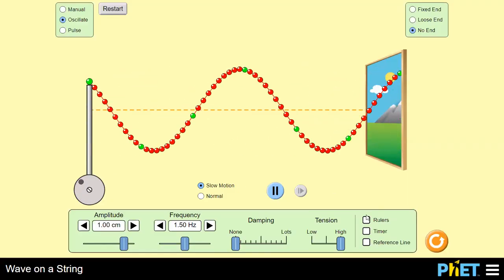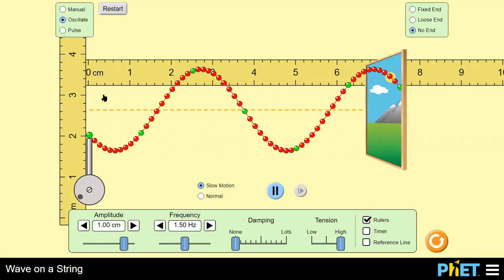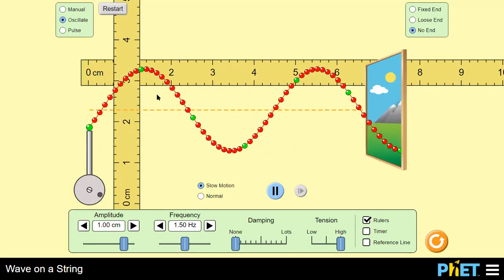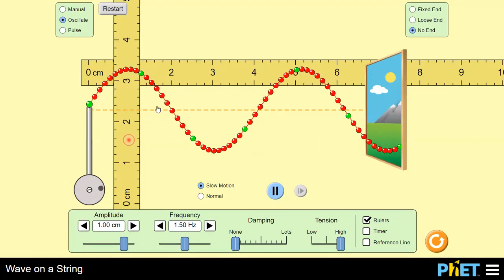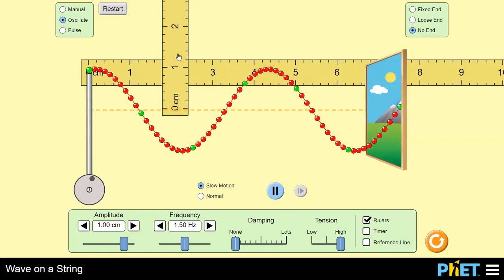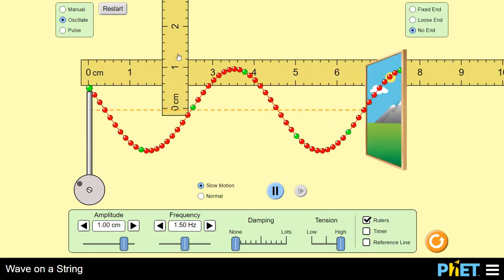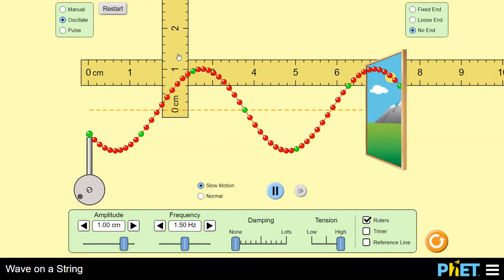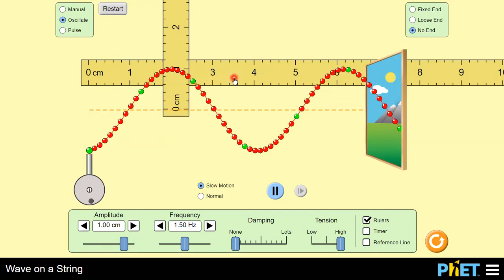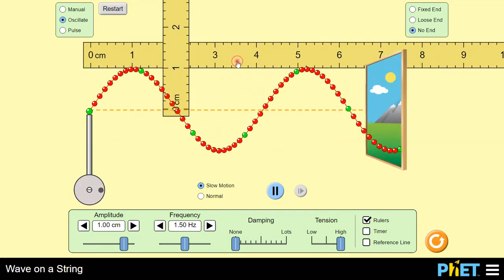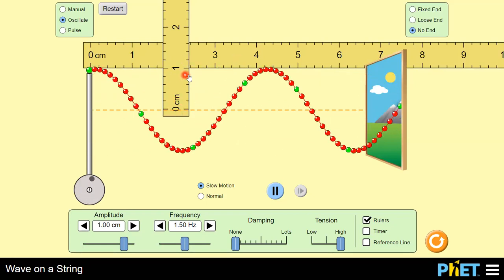Let us measure the amplitude. Since the amplitude here is 1 centimeter, I am setting this ruler at the mean position, and 1 centimeter above I am setting another ruler.